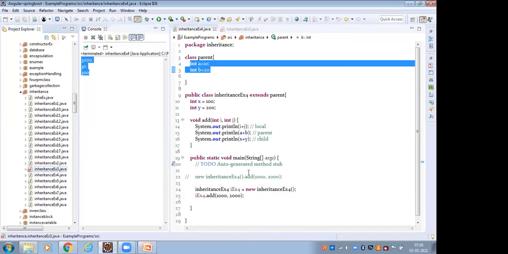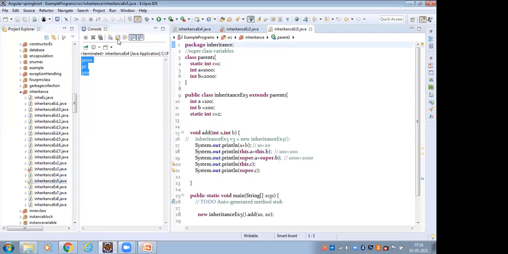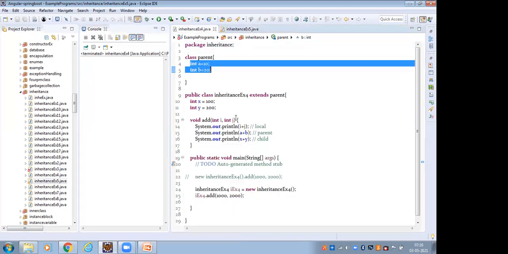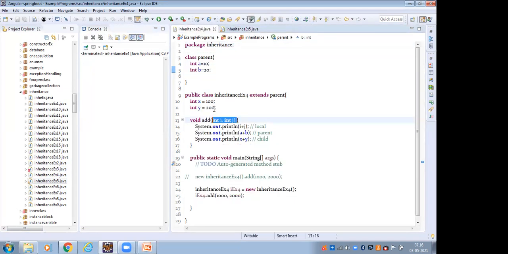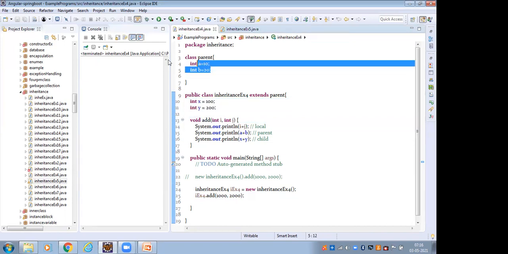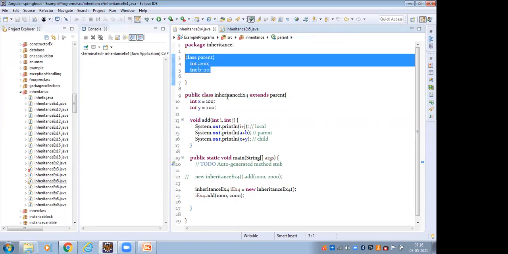All these three variable names are different, and that is not an issue. The local variable, the current class instance variable and the parent class instance variable all have different names, so we can access them directly.